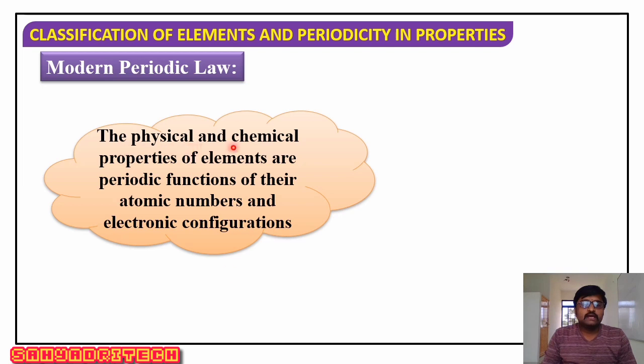The physical and chemical properties of the elements are periodic function of their atomic number and electronic configuration. Please remember this statement. I repeat, the statement for modern periodic law is: the physical and chemical properties of the elements are periodic function of their atomic number and electronic configuration.